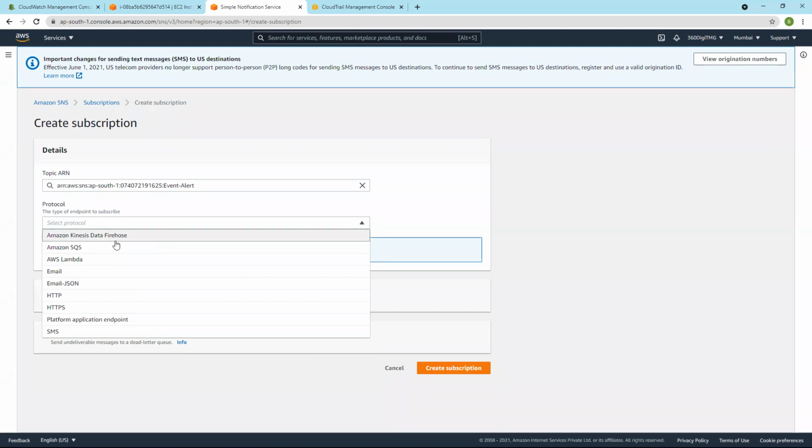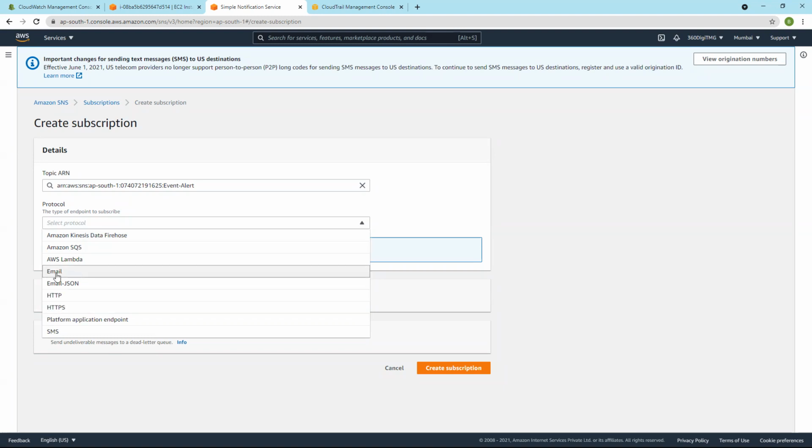When a publisher publishes a message here, from here you can stream it using Kinesis Data Firehose. And then a platform application endpoint, HTTP and HTTPS endpoints if you have a web application.